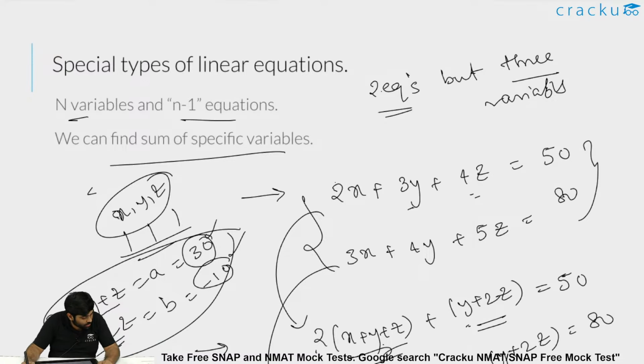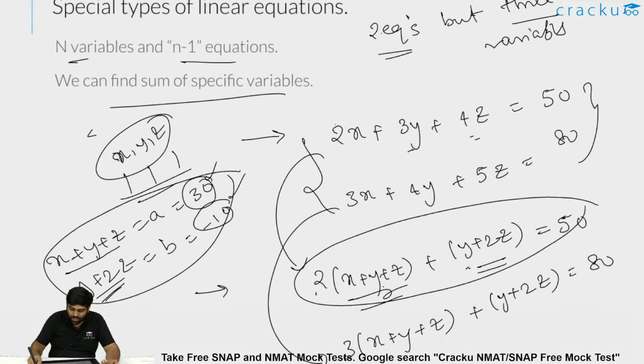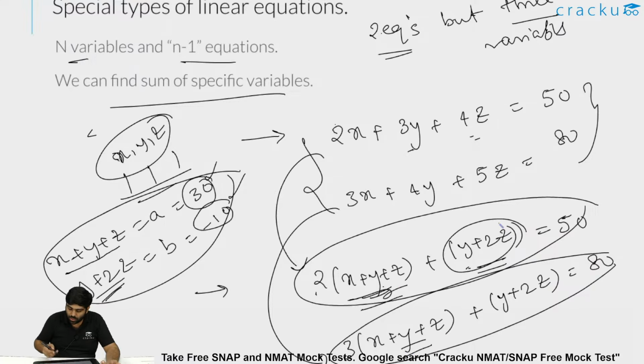Won't it be easy to just subtract the given equations? If you subtract the given equations, yes, you will get x plus y plus z as 30. After getting x plus y plus z as 30, you can write any one equation in this format, 2 into (x plus y plus z) plus y plus 2z, or 3 into it. You can substitute x plus y plus z as 30 and you will get y plus 2z as minus 10. That should be fine.